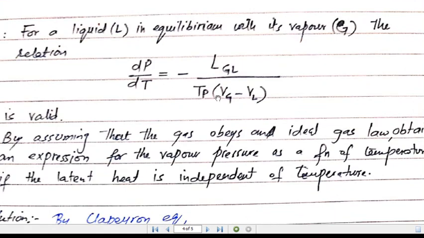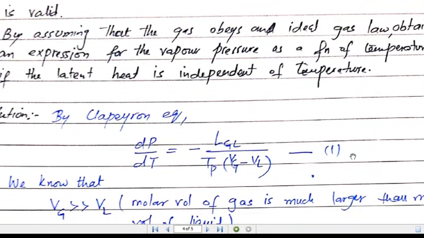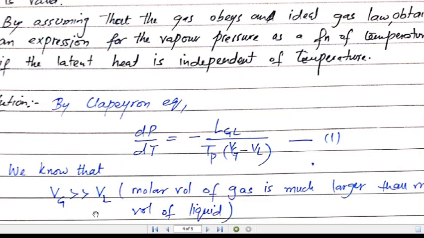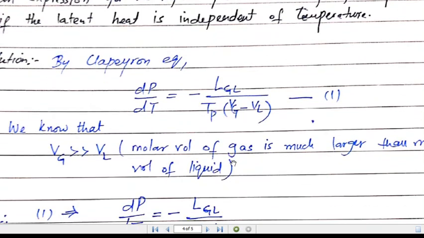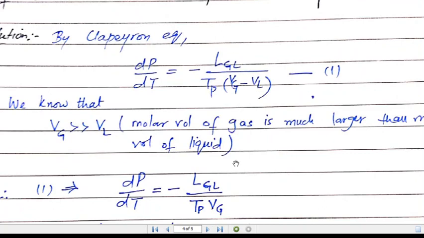So what information is given? We are given the Clapeyron equation, which is equation number one. What we can note here is the term in the denominator, which is Vg minus Vl. Vg denotes the molar volume of the gas, and Vl denotes the molar volume of the liquid. And we know that the molar volume of the gas is much larger than the molar volume of the liquid. So Vg is much greater than Vl, and equation 1 can be written as minus Lgl over T into Vg. It means that Vl can be neglected.